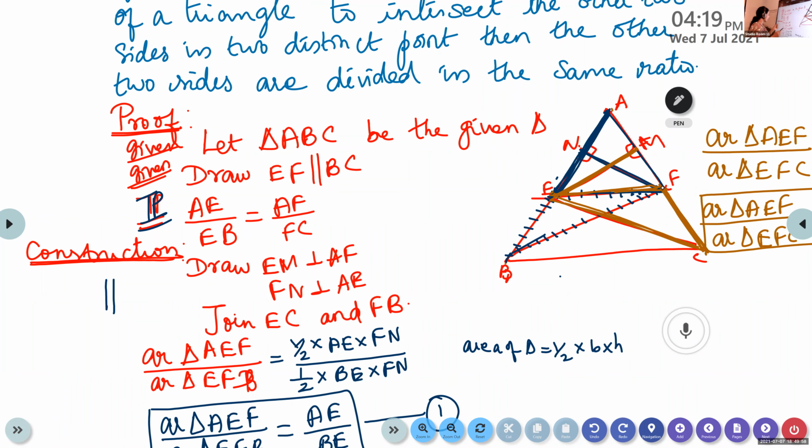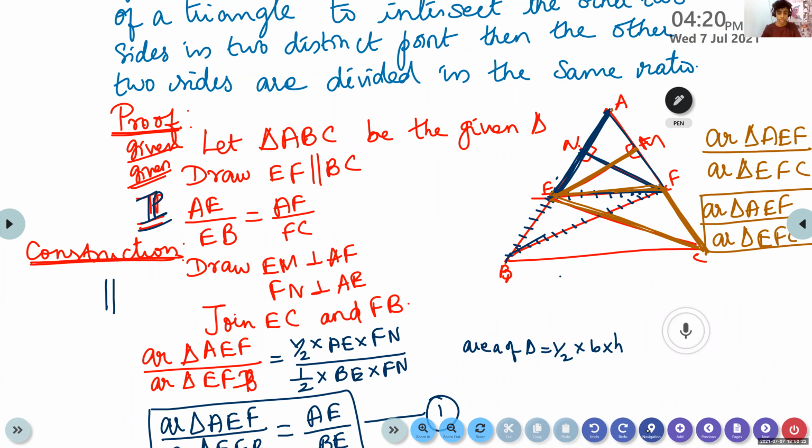Whether we are having AE by BE is equal to AF by FC. In equation 1, we have AE by BE. In equation 2, we have AF by FC. So what we have to prove is, we have to prove the LHS are equal.